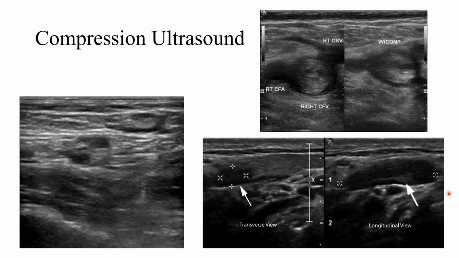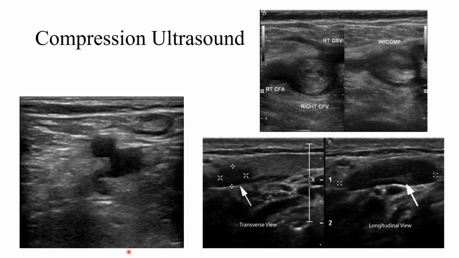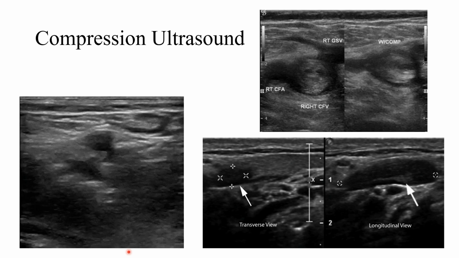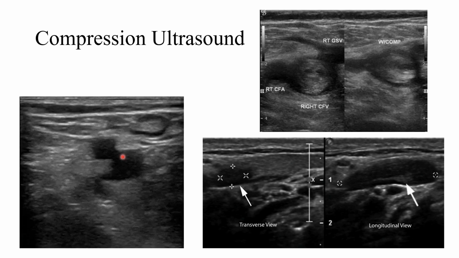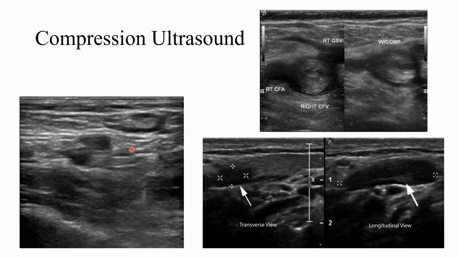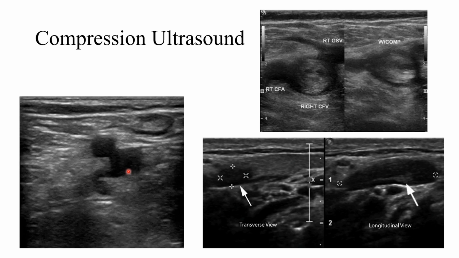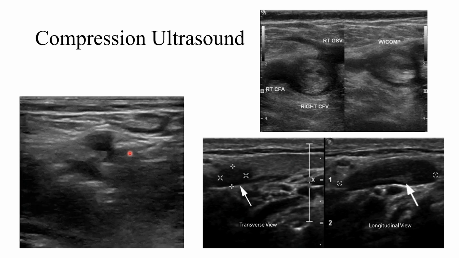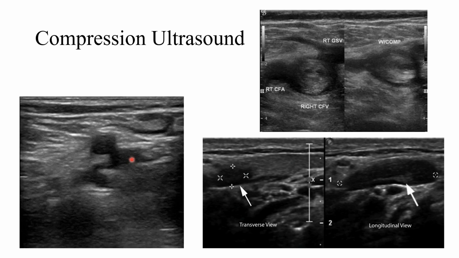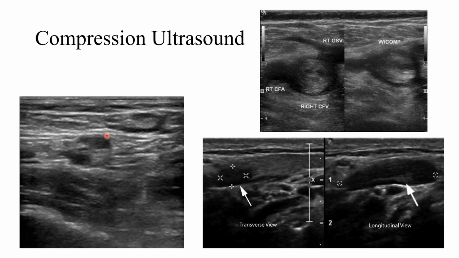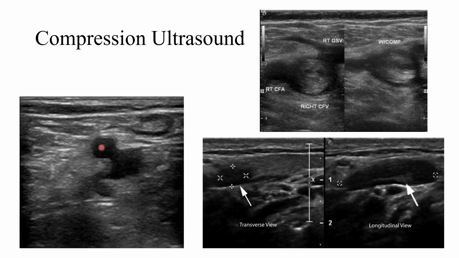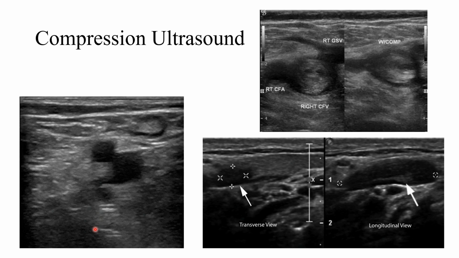We'll look at this one here, which is actually showing the compression. And so here we have our common femoral vein. As they compress, it's completely compressible, right? There's nothing stopping the vein from completely compressing. You can quiz yourself, what is this in this vessel? So this is going to be the right common femoral artery, and this is the deep branch of that.